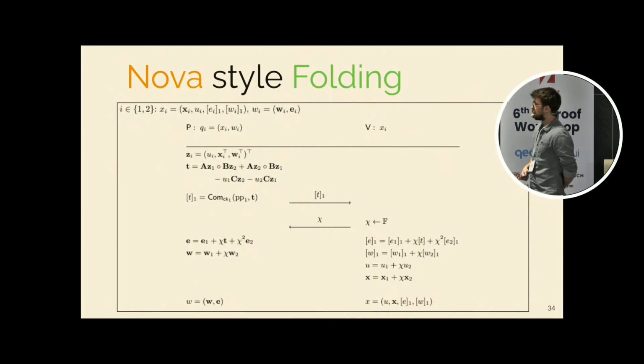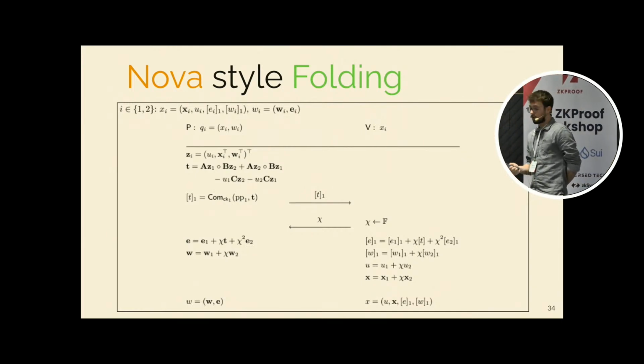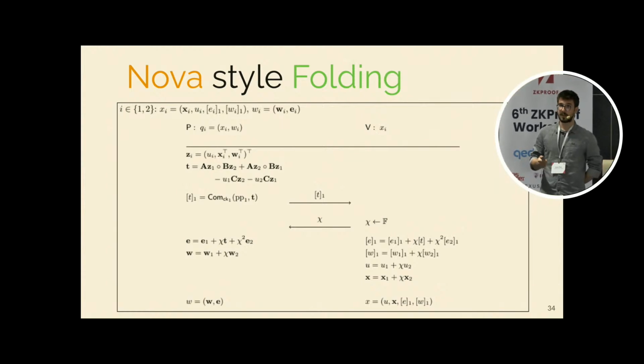Nova style folding from the paper works like this. The prover sends some cross terms, a commitment to the cross terms. The verifier responds with some randomness, and then they come up with a new instance, which is a linear combination of the previous, and a new commitment to the witness, which is a linear combination of the previous.